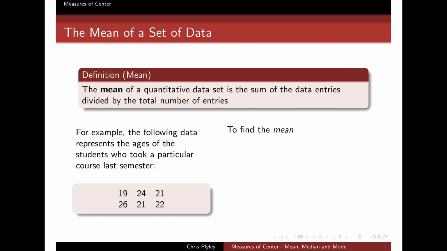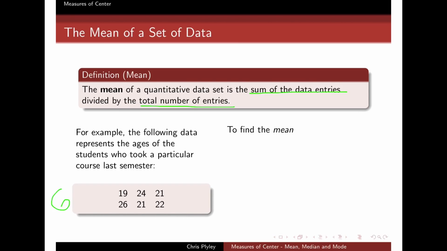Suppose that I have a list of ages of students who took a class of mine last semester. So I had 6 students in this particular class. I can count 1, 2, 3, 4, 5, 6. And the students had ages of 19, 21, 21, 22, 24, and 26. And so if I mean to find the mean of this data set, what do I need to find? I need to find the sum of the data entries divided by the total number of entries.